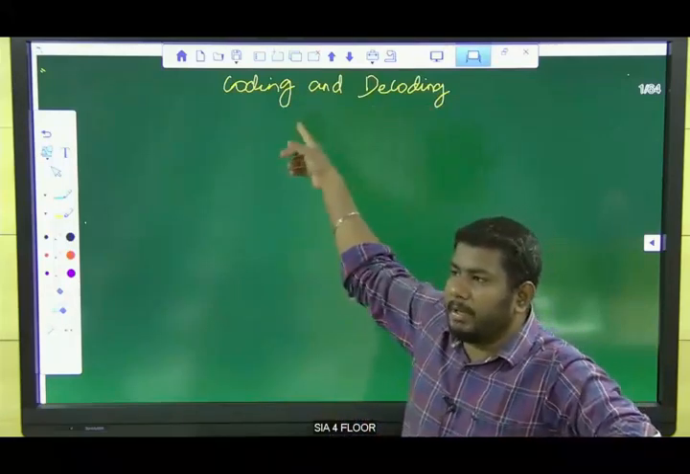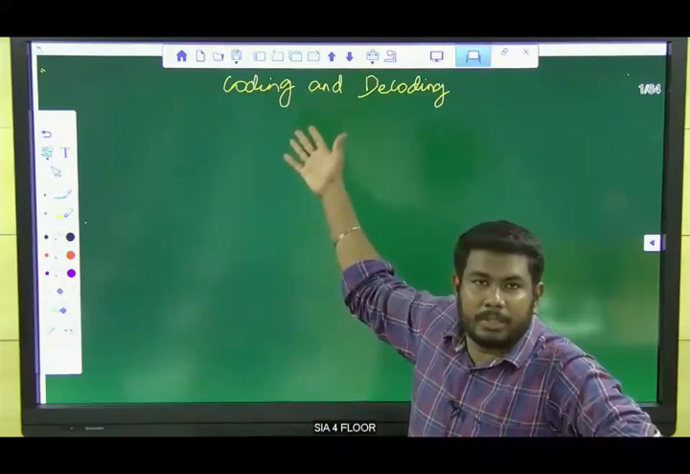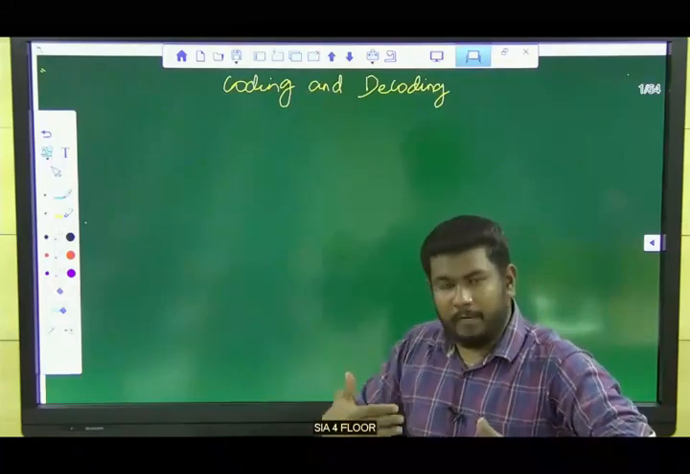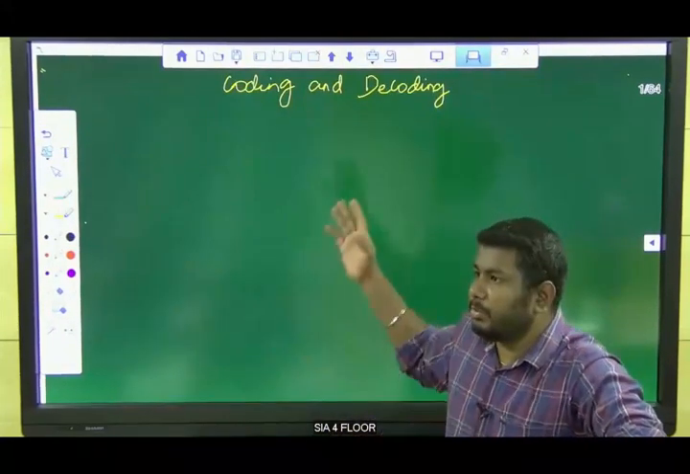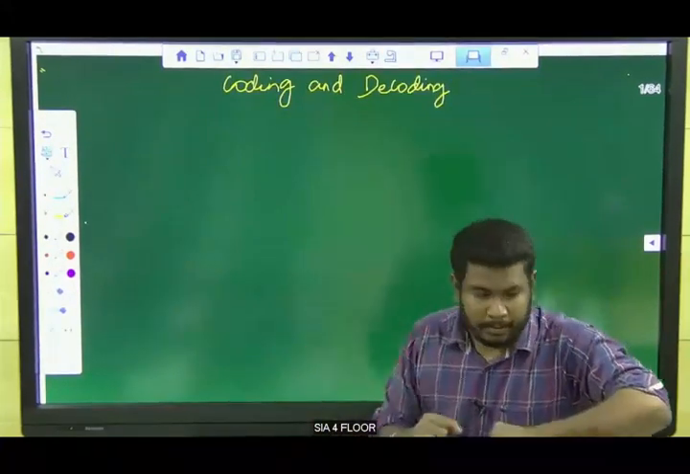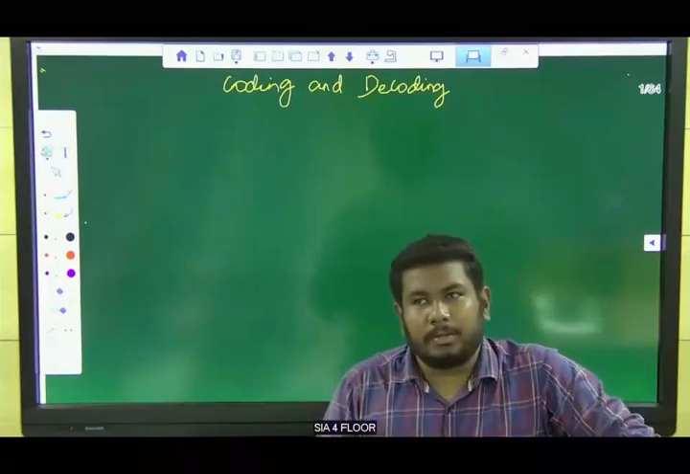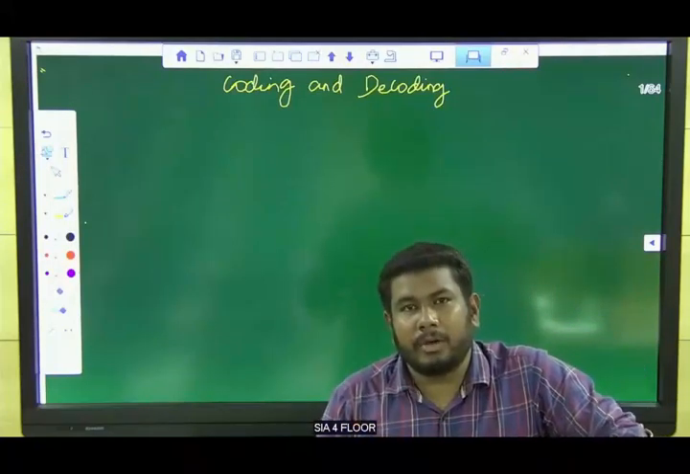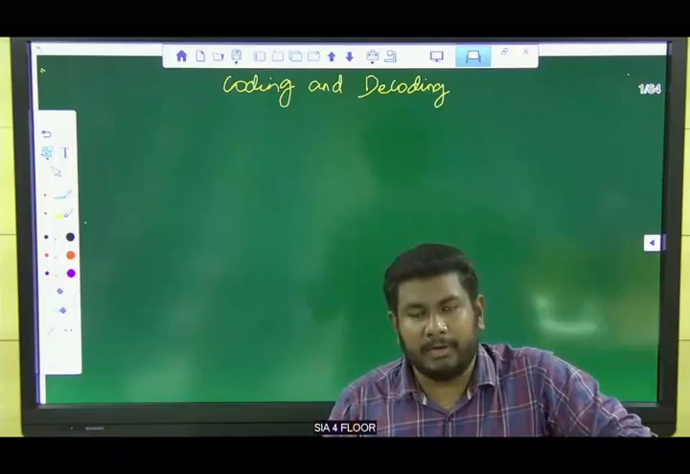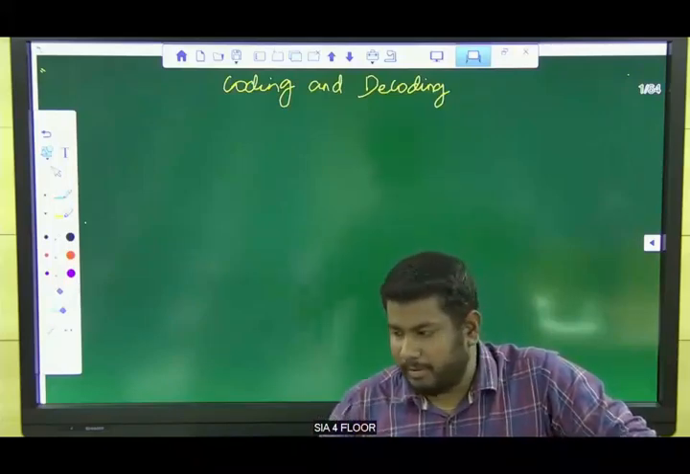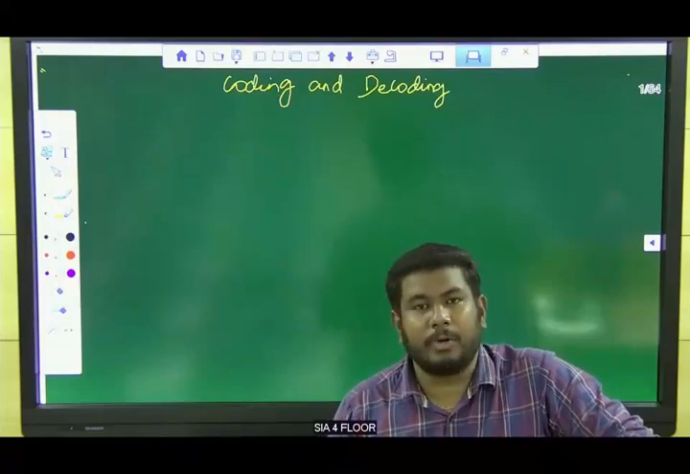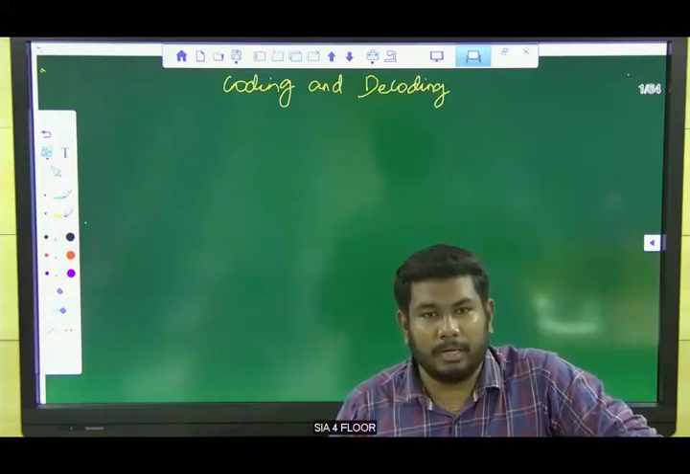And actually, this topic was initially used for military purposes, to transport weapons from one place to another. So this is used in military bases. We also apply this in our day-to-day life. While speaking to our boyfriend or girlfriend, whenever our parents come, we use some code words. That is what our coding and decoding topic is.